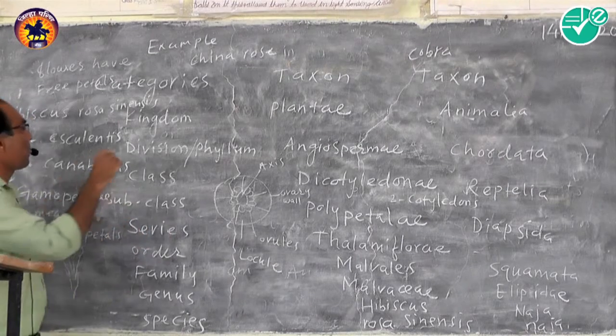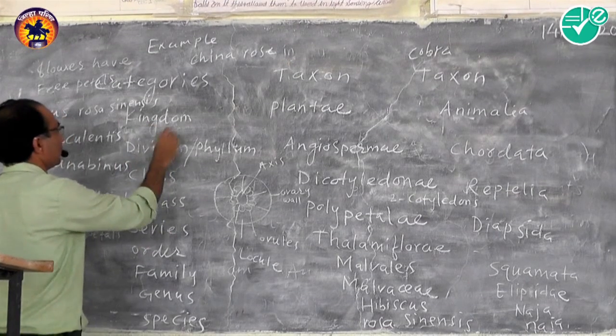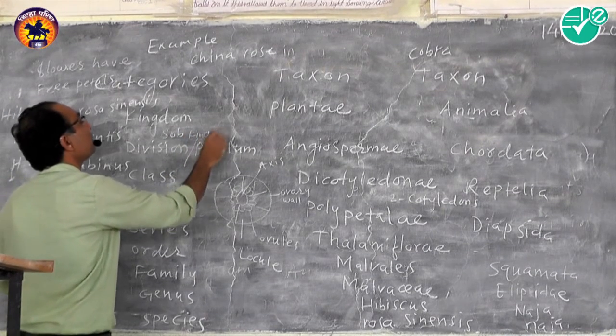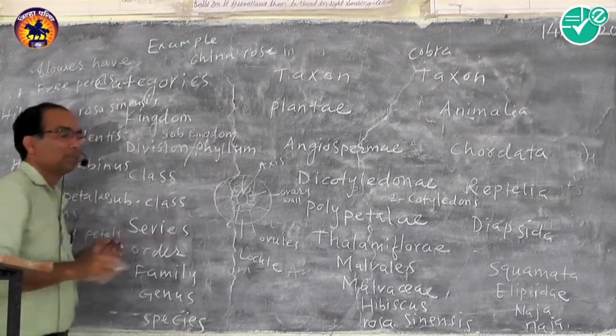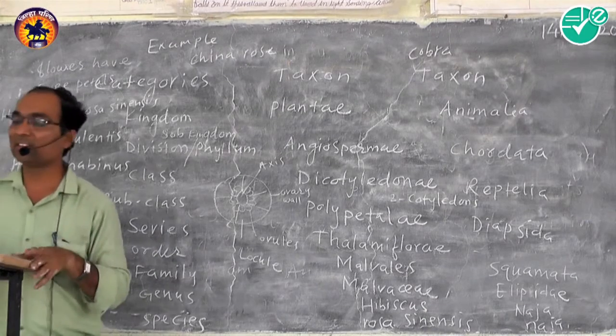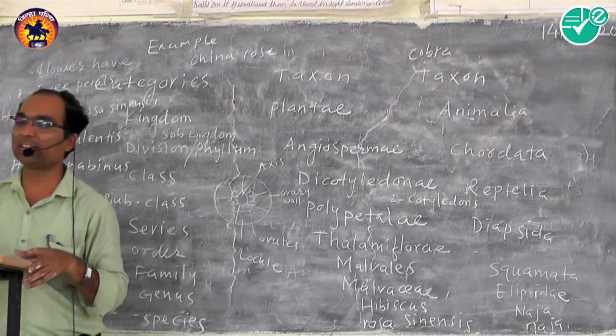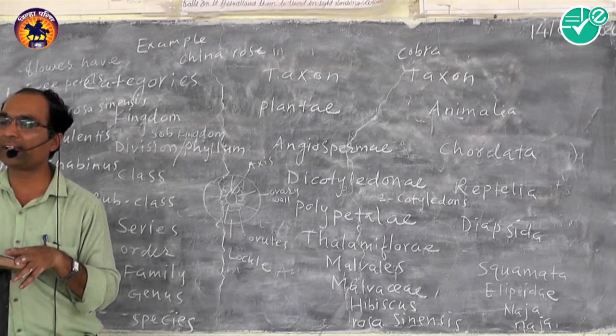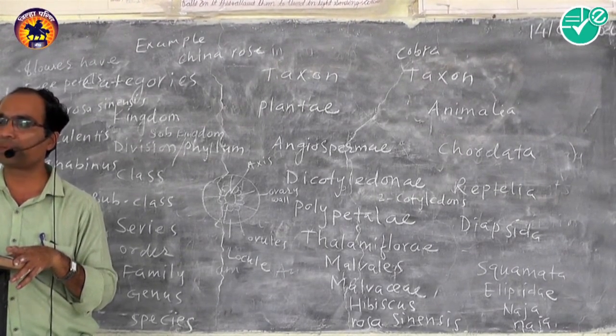Subkingdom. Then subkingdoms are included in the kingdom. It is the highest taxonomic category composed of different subkingdoms.